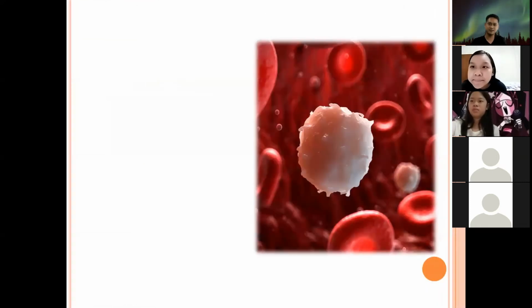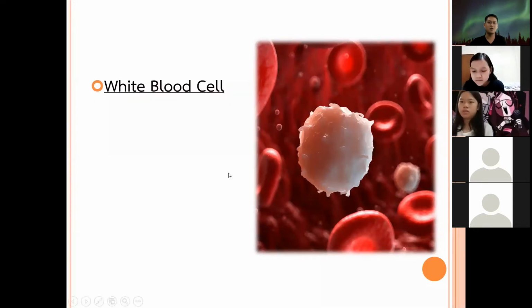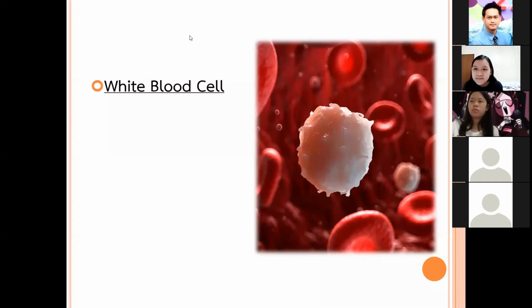Next. White blood cell. Okay, very good. This is our white blood cell. What is the function of white blood cell? Removing harmful bacteria.